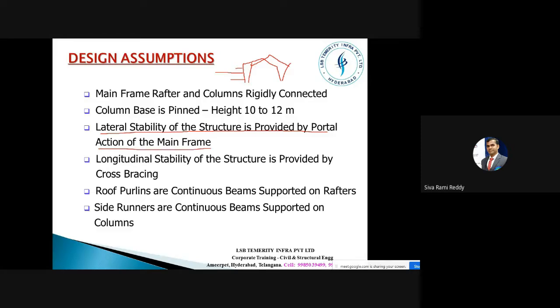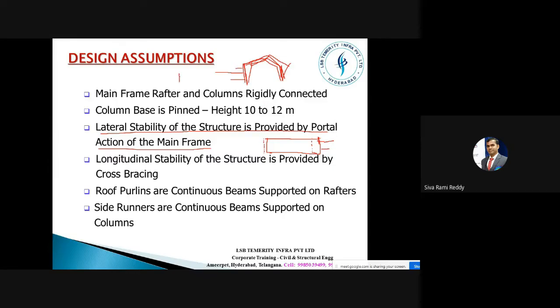In the sense, we are not giving this kind of a braced truss. This portal frame action is nothing but providing very huge rafters here and here. And then long-direction stability: let me say we have a building like this, full length, right? Now when the wind is acting in this direction, obviously this building also tries to deflect or drift this way. So how are you going to control this direction? The other direction we already provide through this portal action.